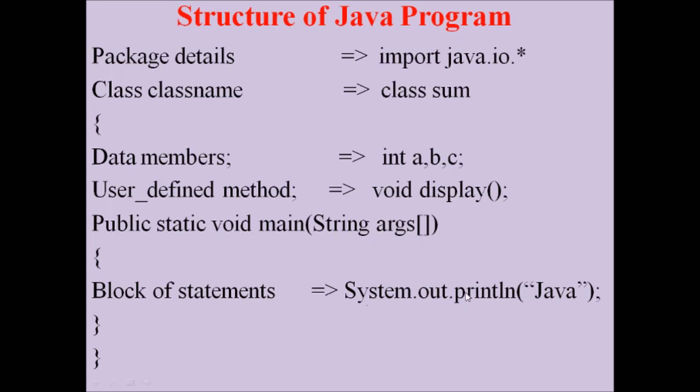To print a statement on the screen, the statement is System.out.println. ln is for new line. If we want to give a new line, we can include this. Otherwise, we can simply use print, System.out.print. So this is the structure of a Java program.